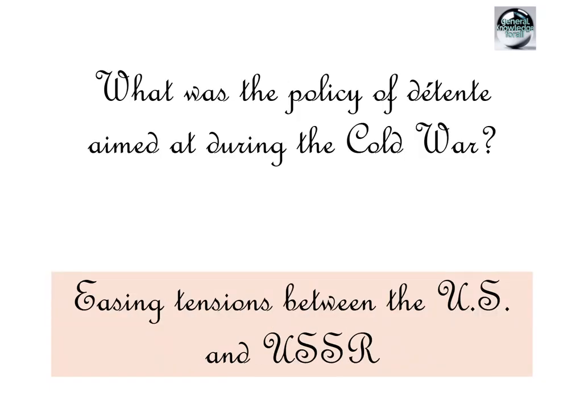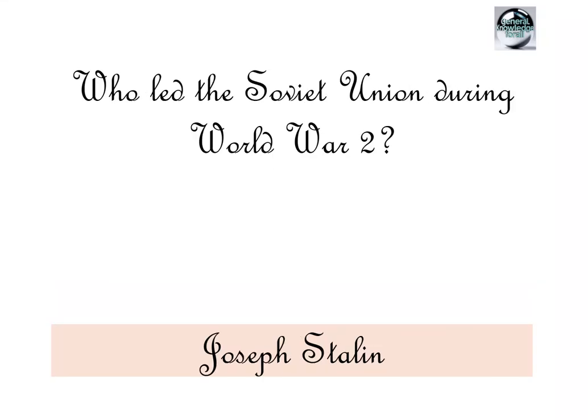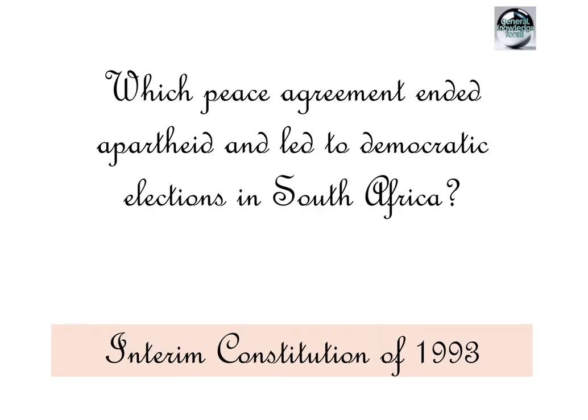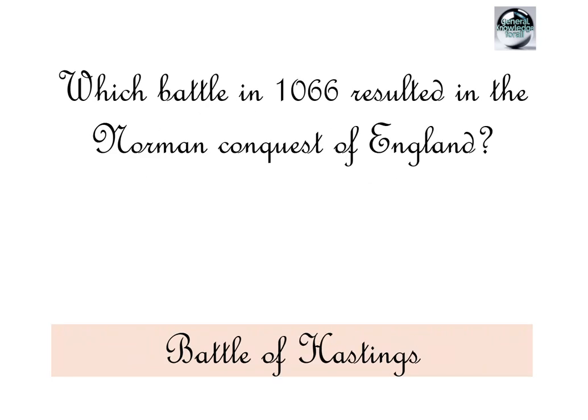What was the policy of détente aimed at during the Cold War? Easing tensions between the US and USSR. Who led the Soviet Union during World War II? Joseph Stalin. What was the name of the conflict between Israel and Arab states in 1973? Yom Kippur War. Which peace agreement ended apartheid and led to democratic elections in South Africa? Interim Constitution of 1993.